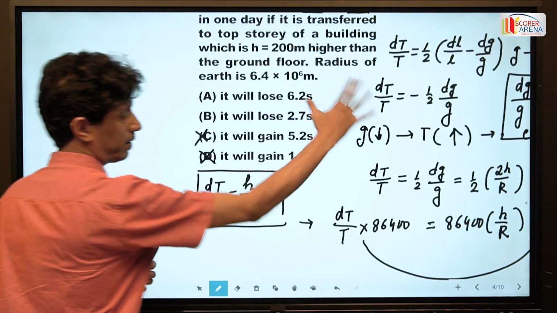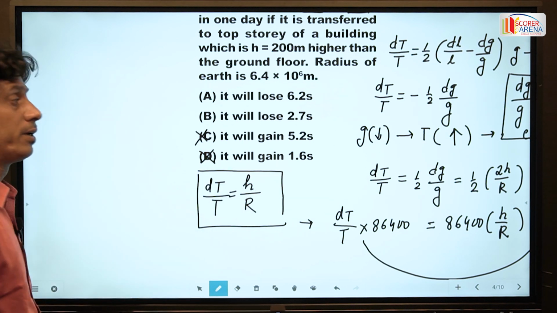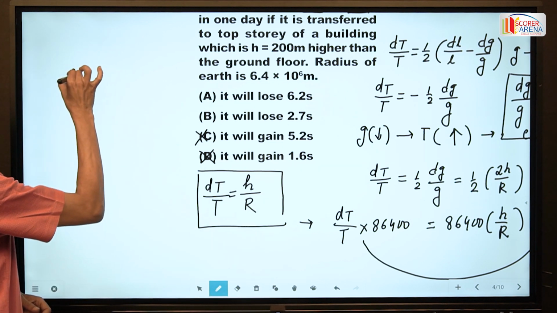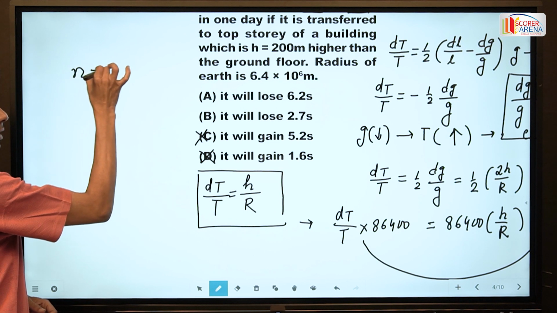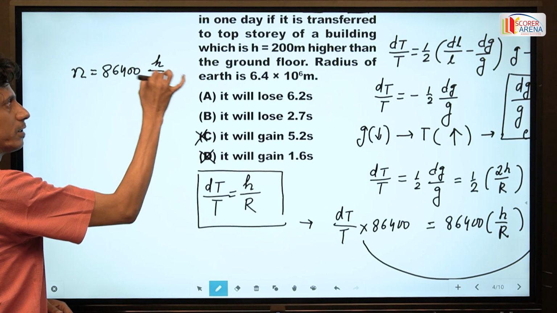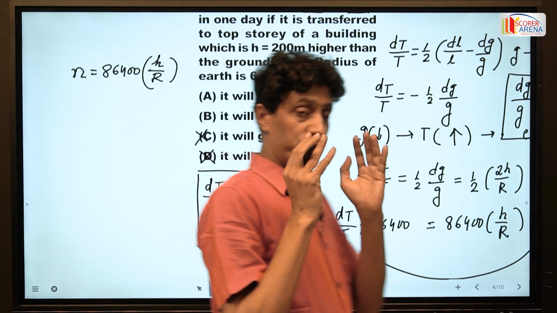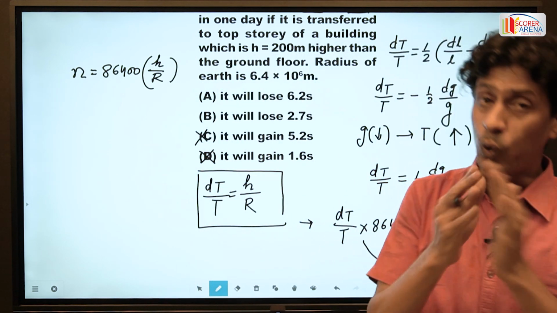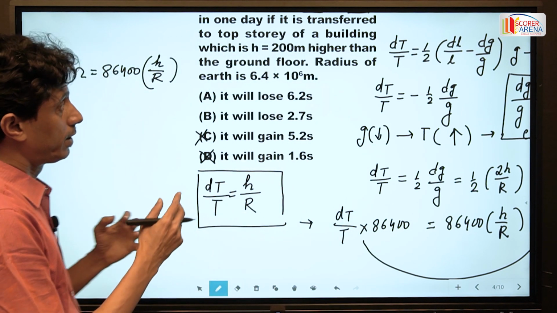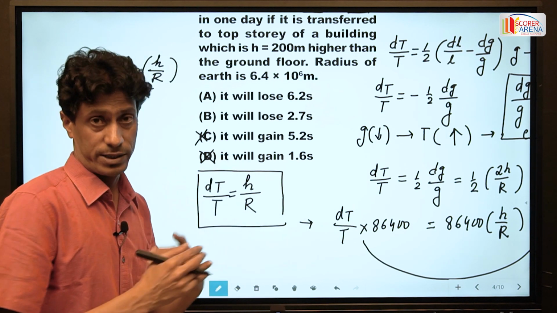After going through the necessary required formula for this problem, for competitive exams, you keep this formula carefully: 86,400 h by R. n is the change in time period in whole day, that is this amount of duration, either the clock runs slow or fast.